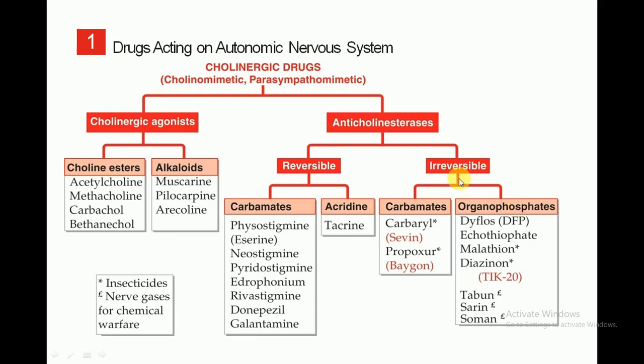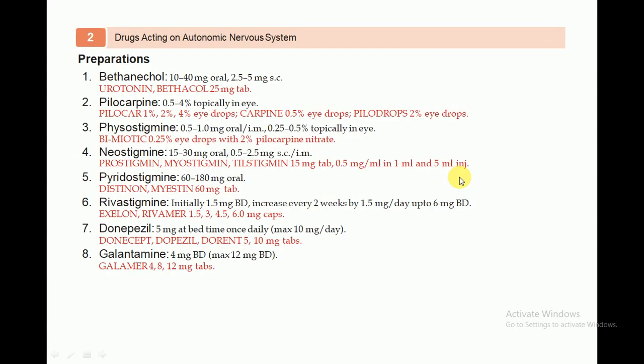Okay, now let's come to the doses. These are the drugs acting on the autonomic nervous system, which is divided into sympathetic and parasympathetic nervous systems, and then peripheral, autonomic and many more.